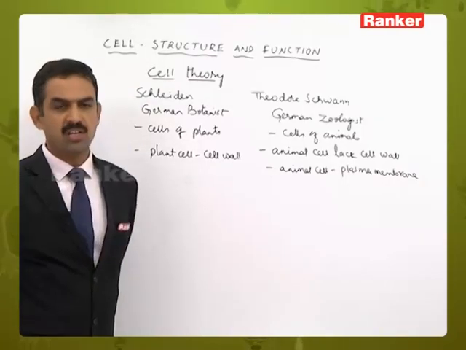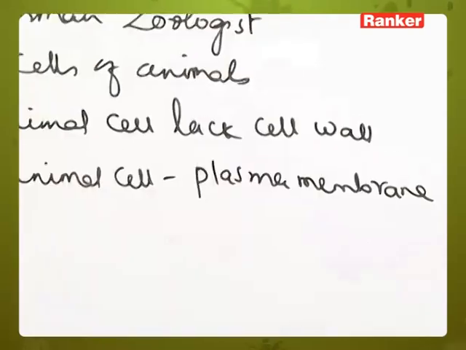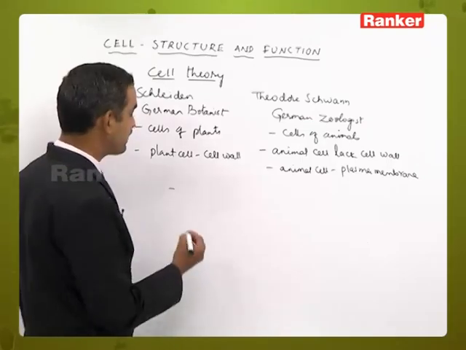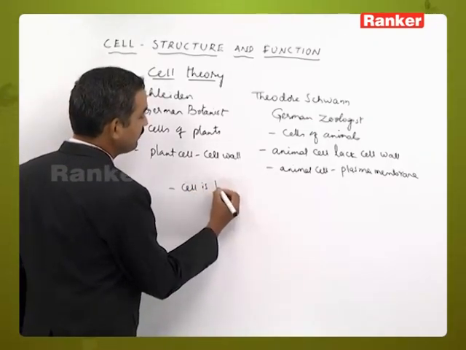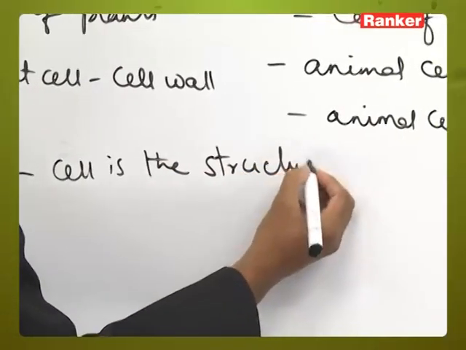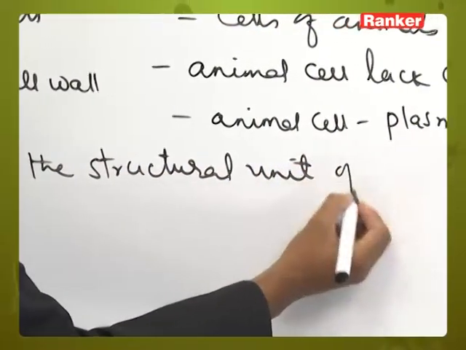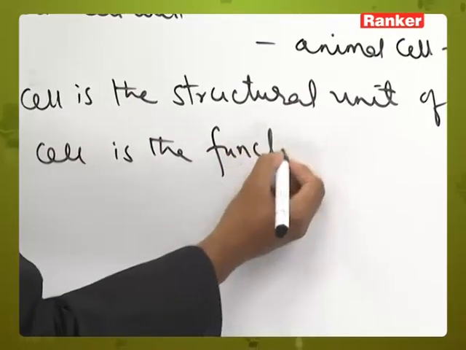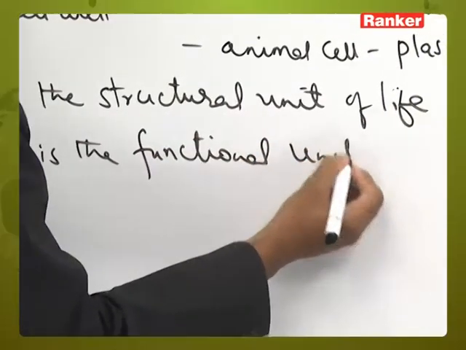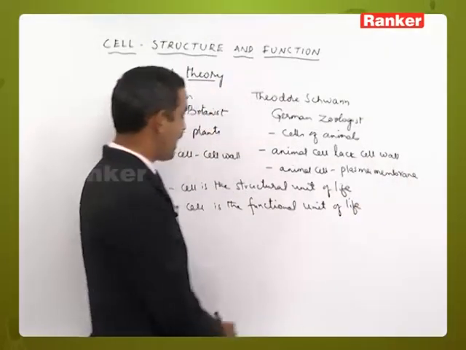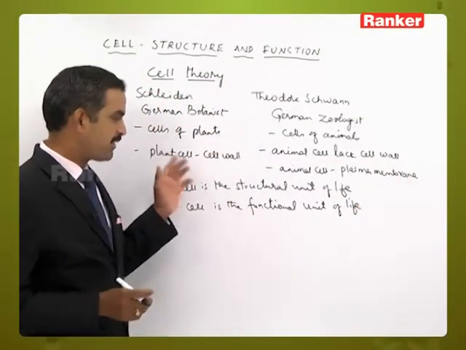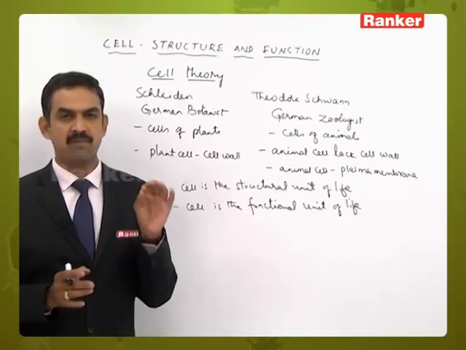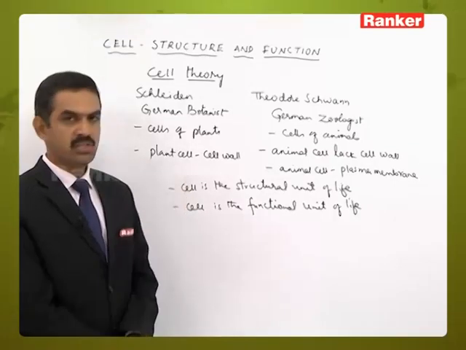And the concept or theory derived by the scientists is this: according to the studies conducted independently by these two scientists, the cell is the structural unit of life and the cell is the functional unit of life, that is, the structural unit and the functional unit of a living organism. That means whatever structure is acquired by a living organism, or whatever functions are related to a living organism, that is because of cells.